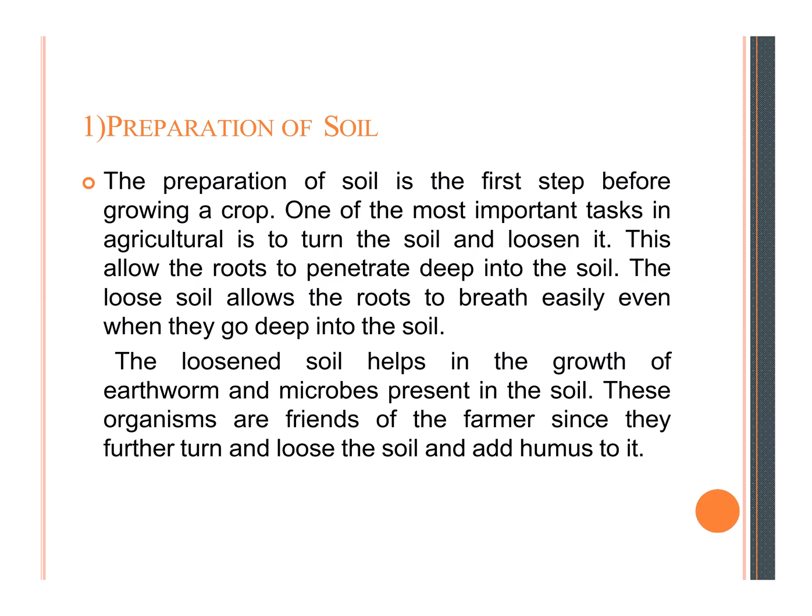One of the most important tasks in agriculture is to turn the soil and loosen it. This allows the roots to penetrate deep into the soil, and the loose soil allows the roots to breathe easily even when they go deep. The loosened soil helps in the growth of earthworms and microbes in the soil. These organisms are friends of the farmer since they further turn and loosen the soil and add humus to it.